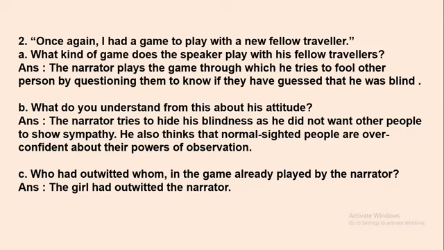He also thinks that people who have normal sight are overconfident about their powers of observation, whatever eyesight they have, they are very overconfident about it. So he did not want to reveal this. Then next one: who had outwitted whom in the game already played by the narrator? So who had played the trick on whom during the game? The answer is the girl had outwitted the narrator. The girl also tricked the narrator here.